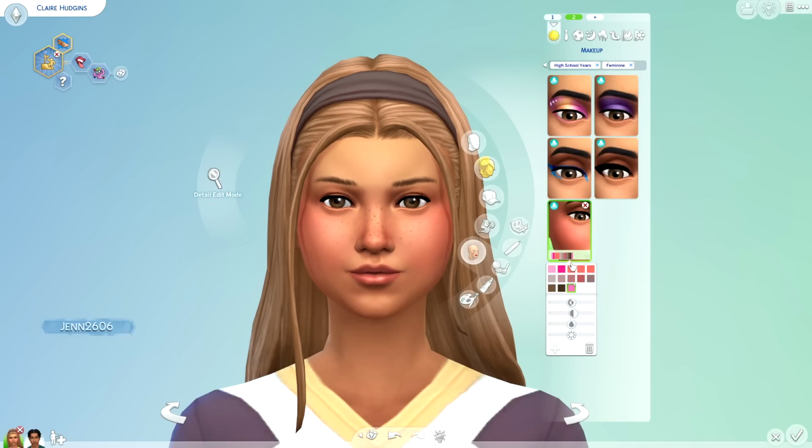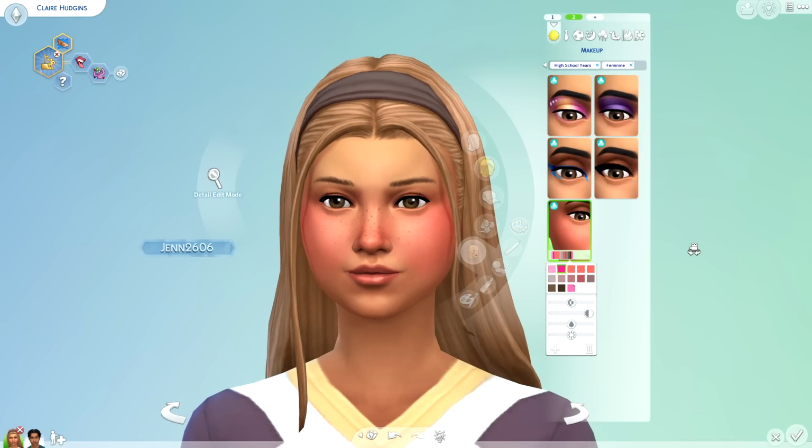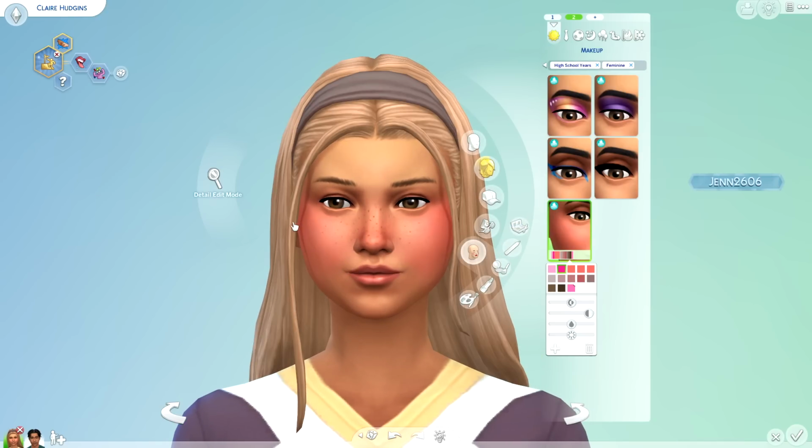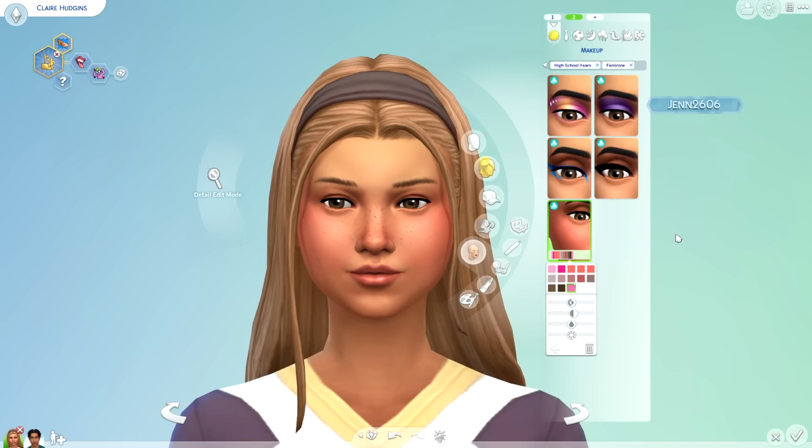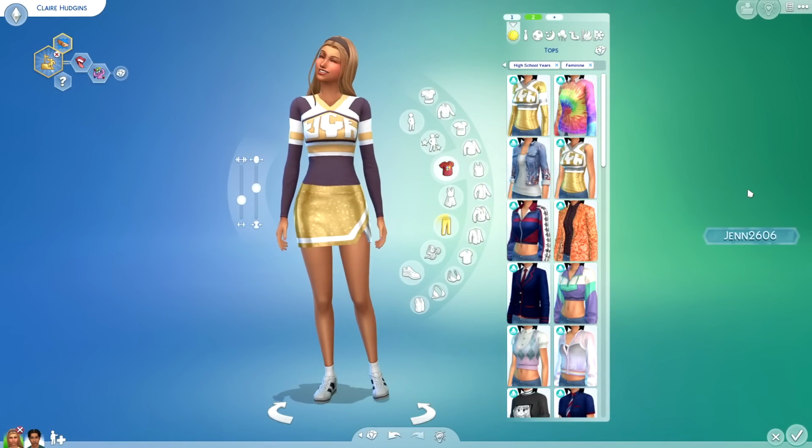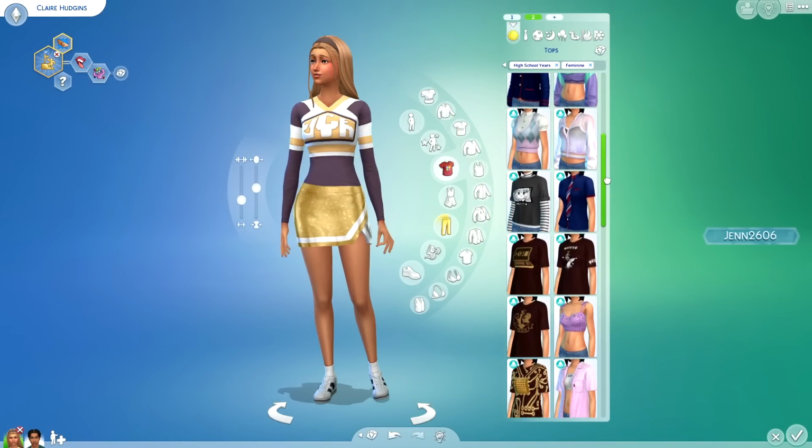And the final thing that we have in the makeup category are these blushes. These blushes are really cool because it is definitely on trend in the makeup community. But if you guys can notice, we have a really pigmented cheek, and the blush also dances over the nose, which is something that I used to really be into back in the day. And I used to download custom content that actually looked like this, so it's kind of cool to see in game. One thing I can definitely say about the CAS catalog with this expansion is that it's absolutely massive.